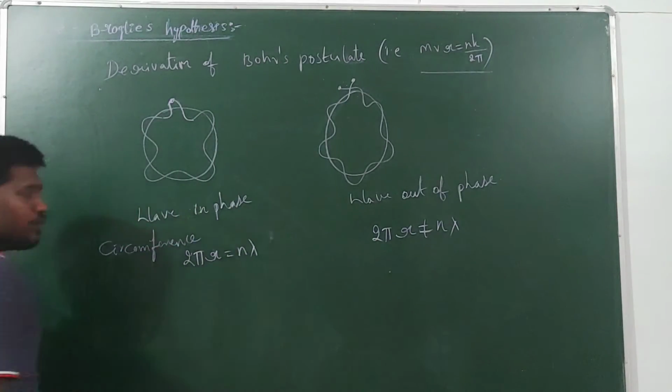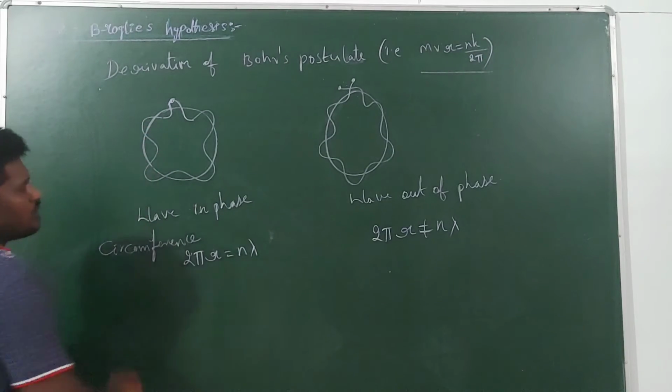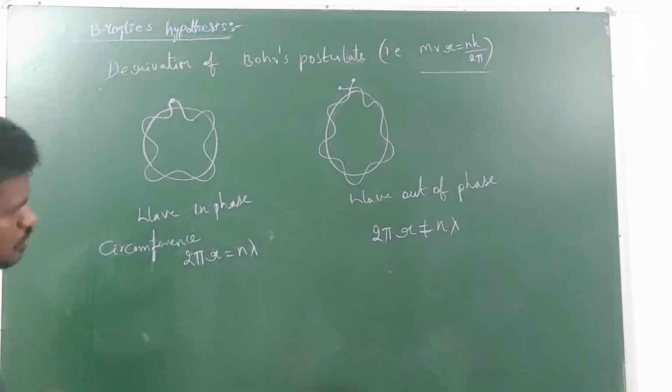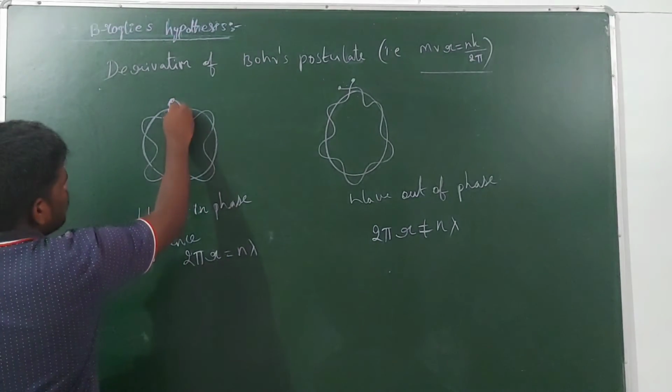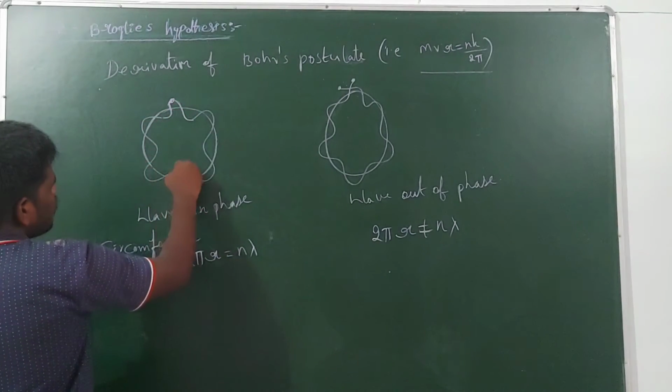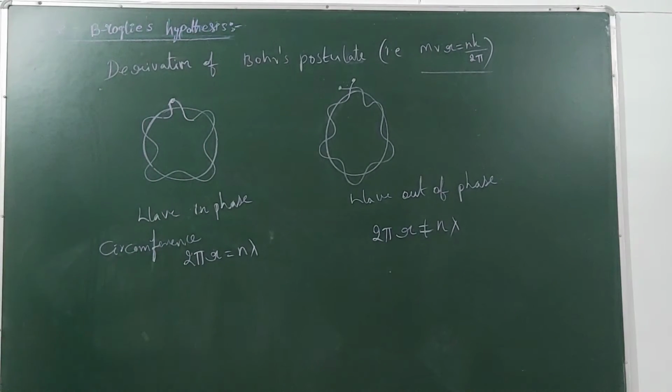According to Bohr, the electron moves in a circular path like this. Now de Broglie told that the electron contains wave nature also. So in this circular path, the electron revolves in the form of a wave, following a wave path around the nucleus.